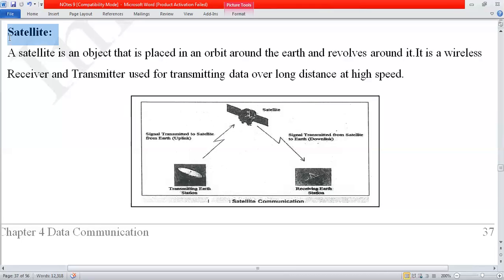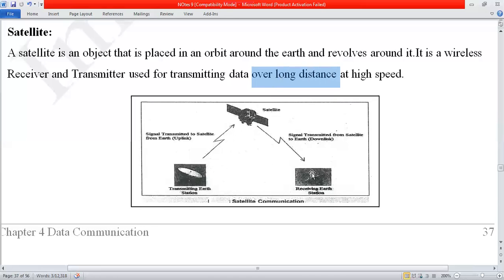Why do we use the satellite? For transmitting data over long distances. So why is the distance 22,000 miles? It accepts the data from where it is placed on the Earth. It is at a distance of 22,000 miles, and again this one is at another place on the Earth, at any other position. Like this one is Saudi Arabia and this one is Pakistan, and the communication happens.